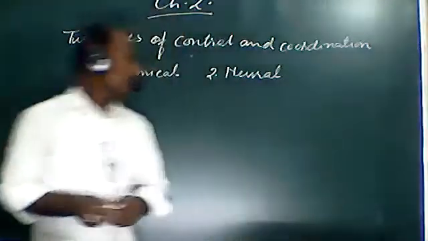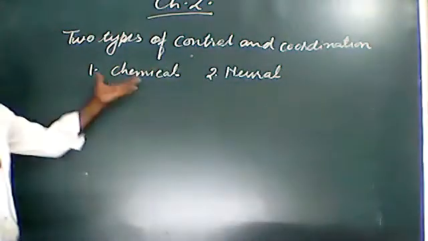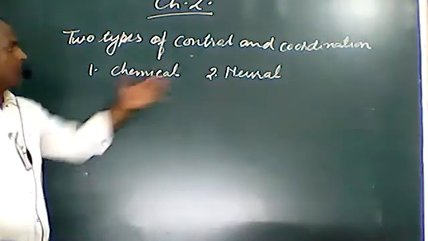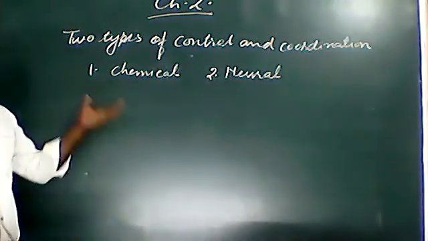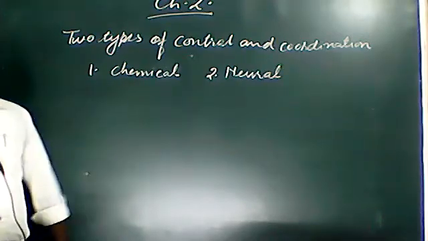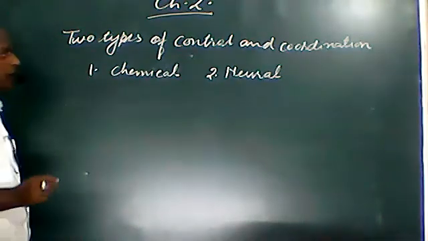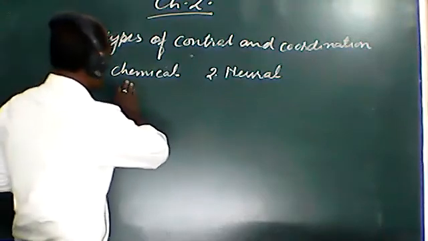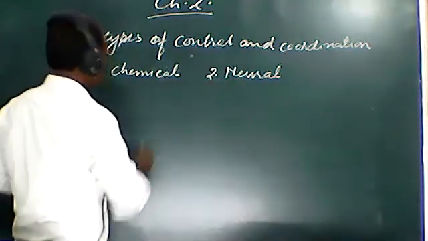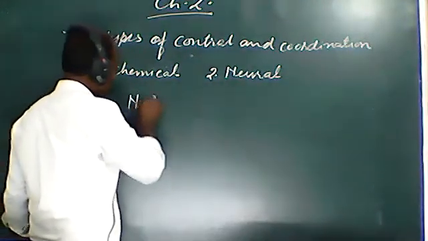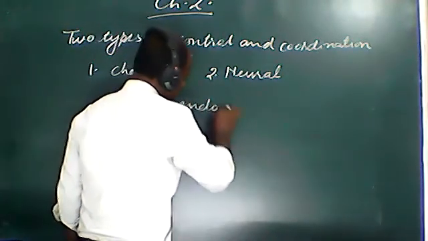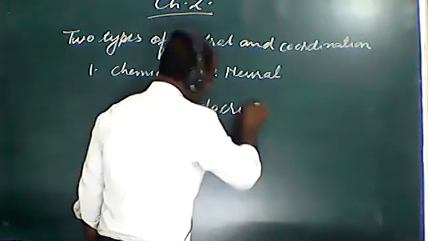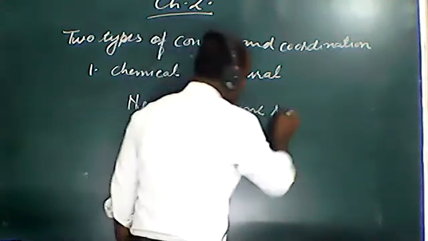10 minutes remain, students. First of all, we have to discuss the neural system, that is, the nervous system of our body. Both together are called the neuroendocrine system. Both chemical and neural coordination is called the neuroendocrine system.